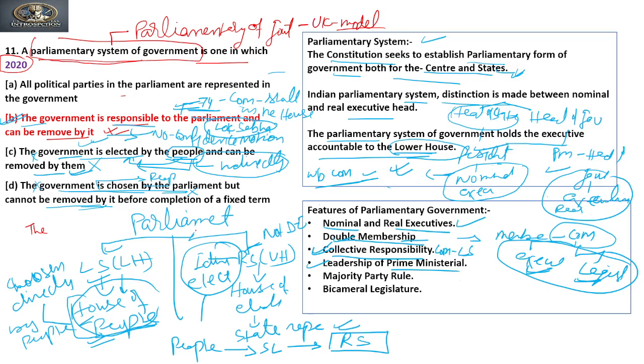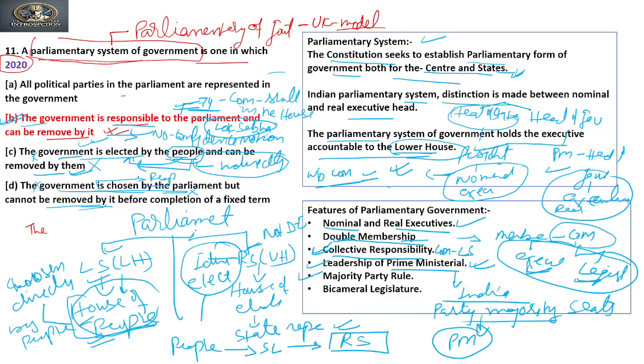Now collective responsibility: the council of ministers is collectively responsible to the Lok Sabha. Next, leadership of the prime minister, yes, it is also true. Why? Because to form a government in India, the party needs to secure a majority of seats in the house. The leader of the party that acquires the majority of seats will be chosen as prime minister. Because of this, it is known as leadership of the prime minister.